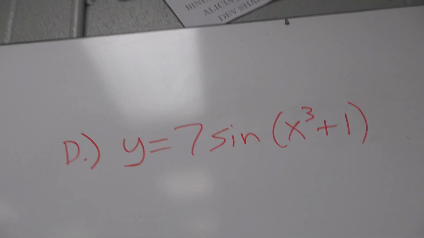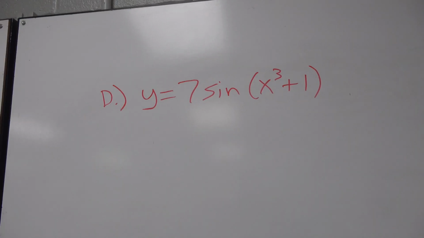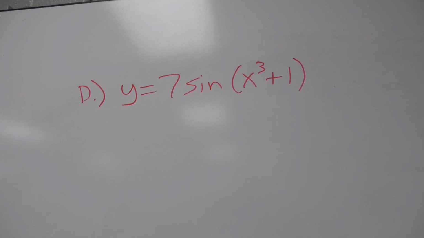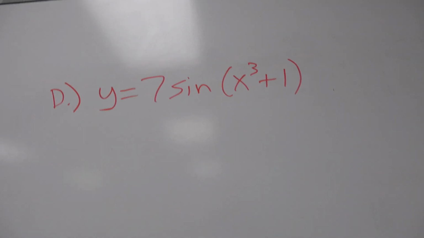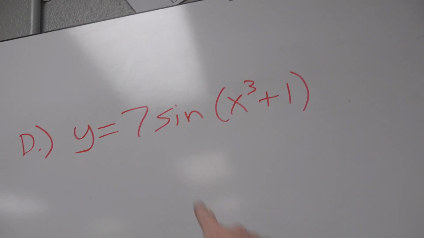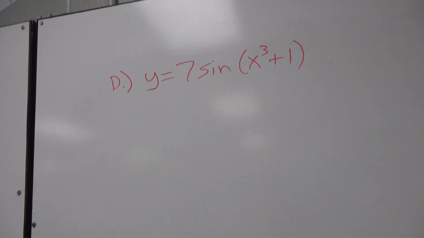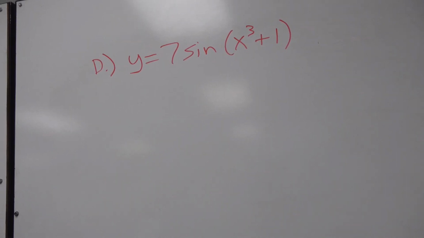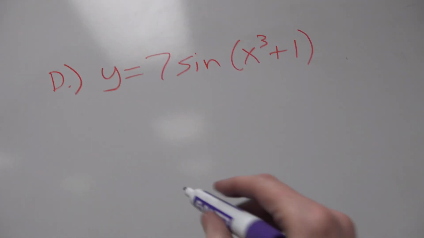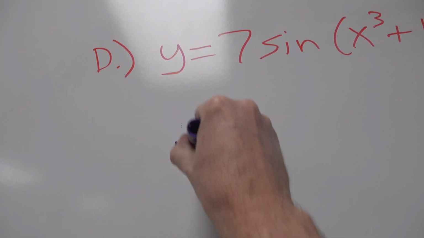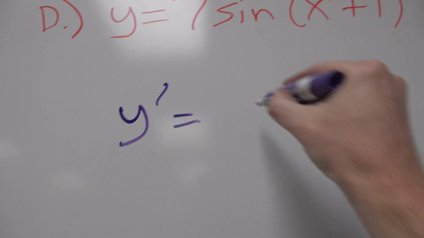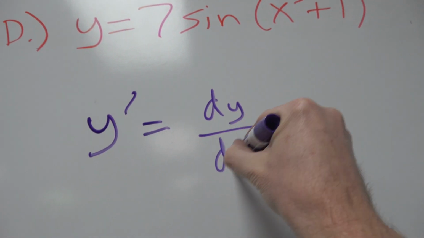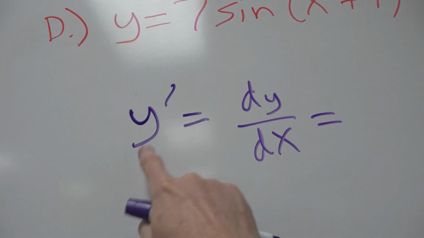y equals 7 sine of x cubed plus 1. Does the chain rule apply with the problems we just did? Yes. Does the chain rule apply with trigonometry, sine, cosine, tangent, and eventually cotangent, cosecant, and secant? Yes, of course it does. The chain rule applies to all derivatives. So, y prime, or your fancy version dy dx, your choice. Okay, most people go with the faster version.